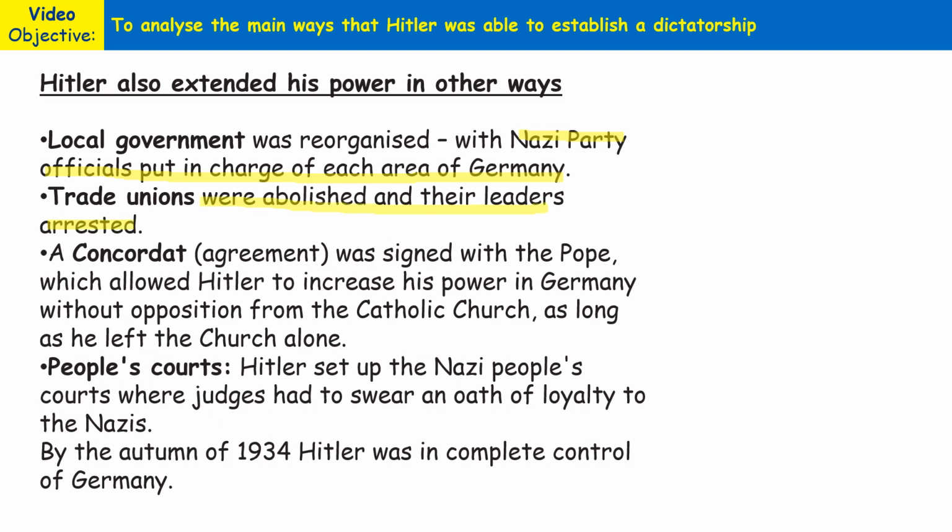An agreement was signed with the Pope, which allowed Hitler to increase his power in Germany without opposition from the Catholic Church, as long as he left the church, particularly the Catholic schools, alone. And Hitler set up the Nazis' People's Courts, where judges had to swear an oath of loyalty to the Nazis, similar to the oath of loyalty the army had to swear as well. And by the autumn of 1934, Hitler was in complete control of Germany.